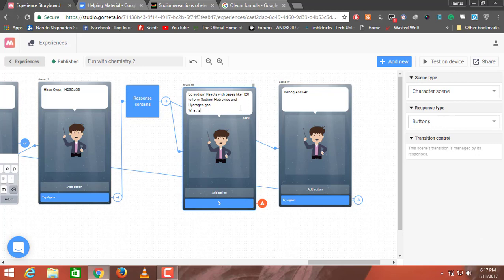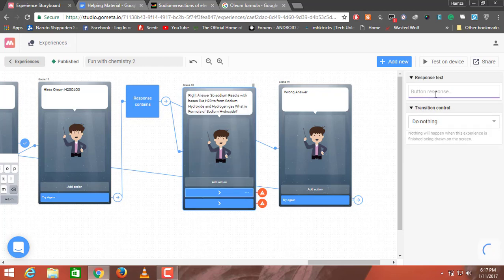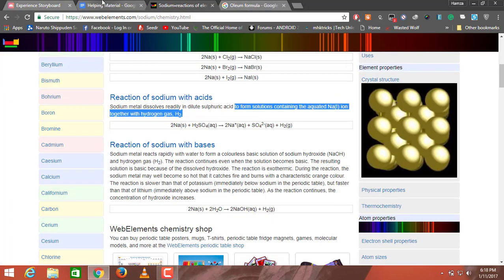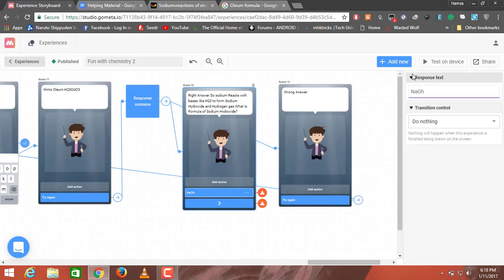Now I'm going to click on add action. What is the formula of sodium hydroxide? Now I'm going to give two options to him. The one will be, the second one will be Ca.